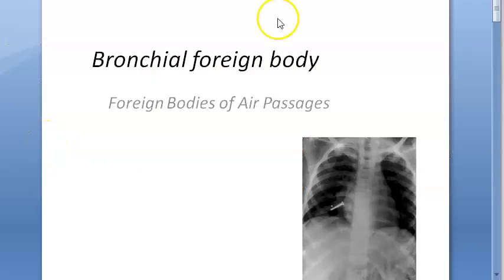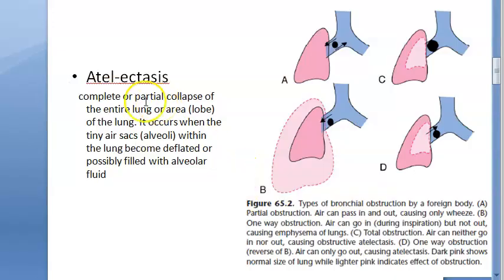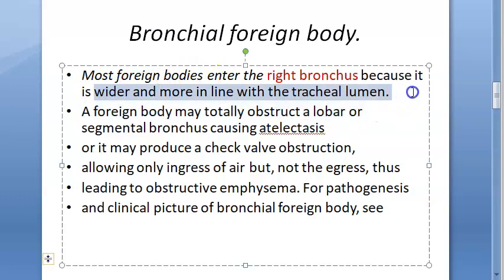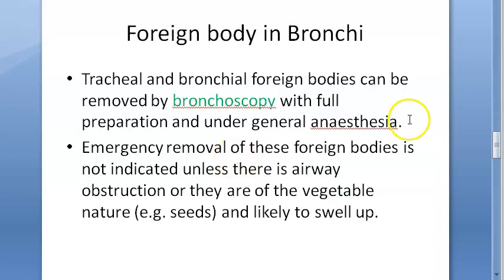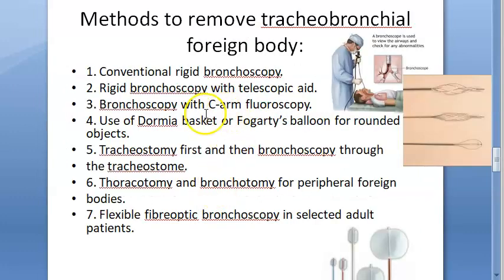In this video, we looked at bronchial foreign body. Basically, what happens if it is in bronchi, what are the symptoms? It will lead to emphysema or atelectasis based on the way the air is flowing. Bronchial foreign body usually enters the right bronchus because it is wider and it is more in line with the tracheal lumen. Then, how will you remove? Bronchoscopy under general anesthesia.